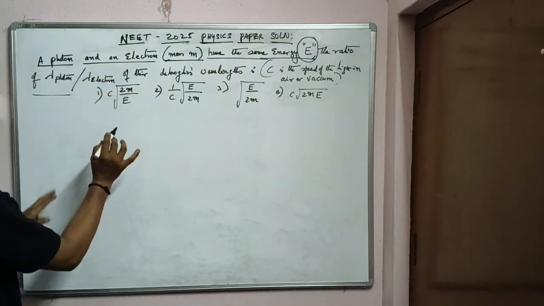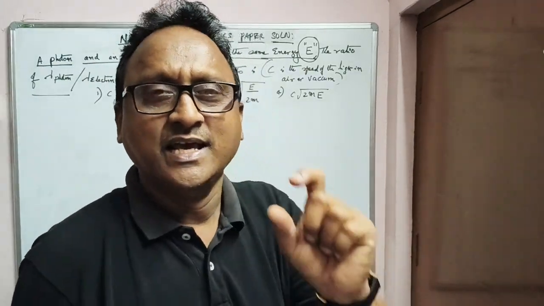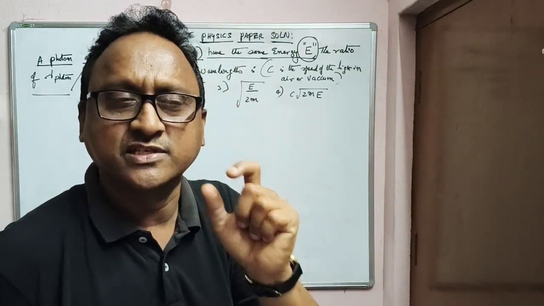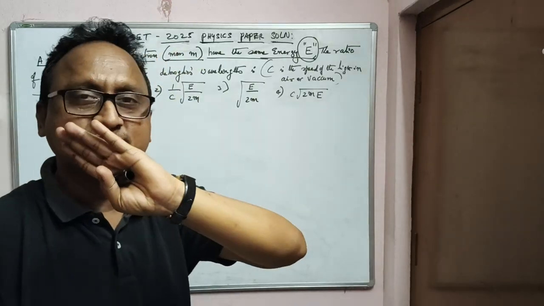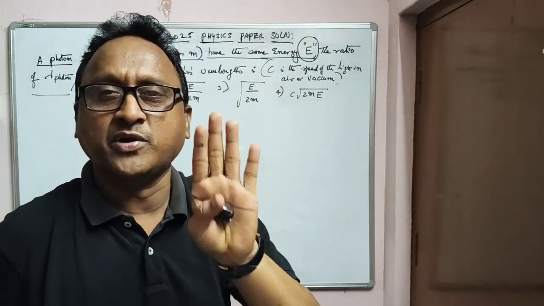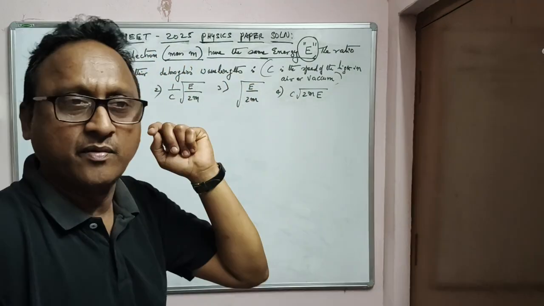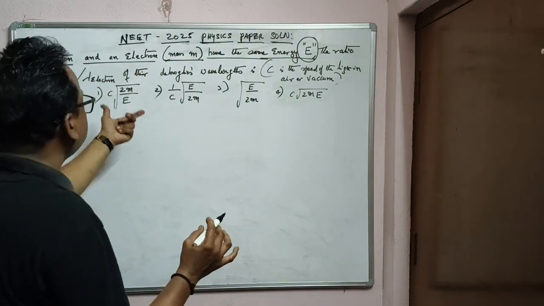First of all, you have to consider what is a photon. Photon is nothing but an electromagnetic wave, and you all know according to Einstein's theory of relativity the rest mass is zero. So in the case of photon we won't consider the kinetic energy. Only for the electron particle we will be considering it. Now on that basis we will be solving this one.